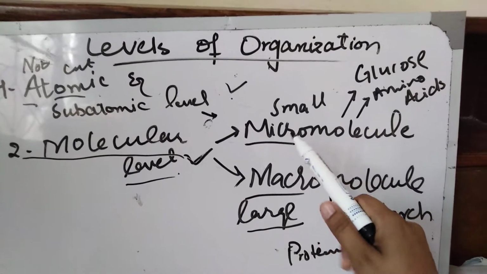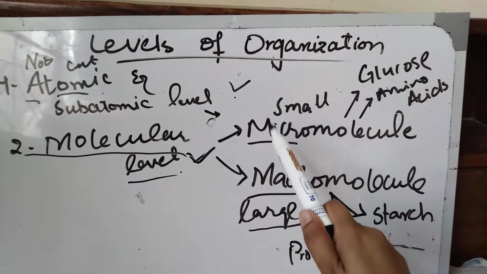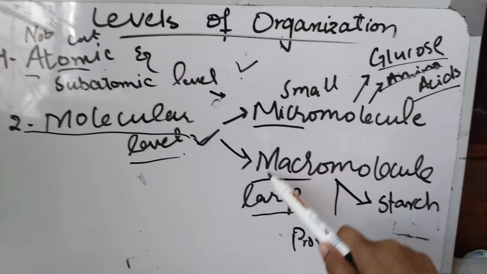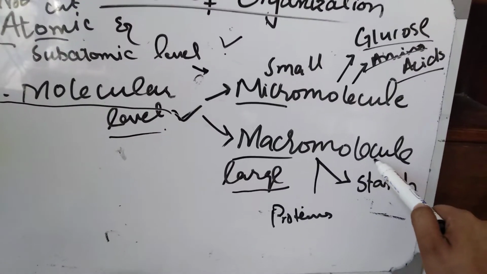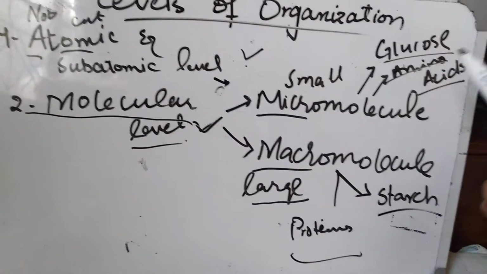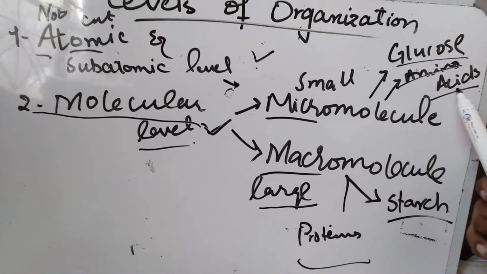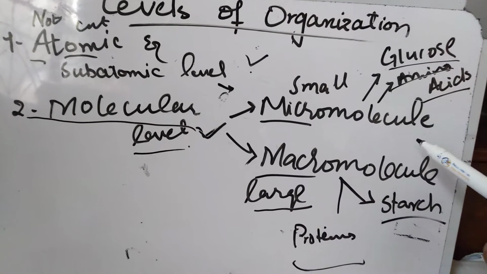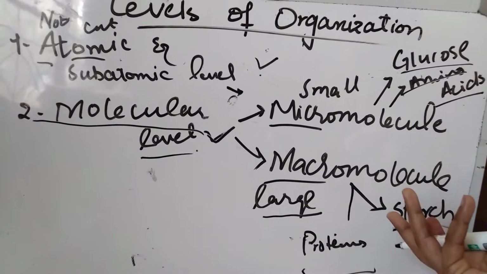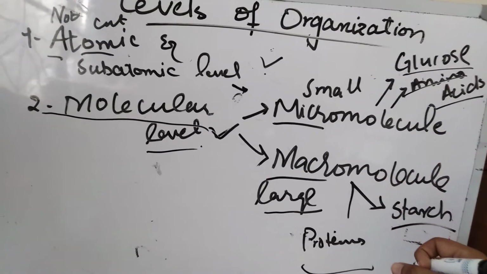When we discuss micromolecules, we take the example of glucose and amino acids. While moving towards macromolecules, we have proteins and starch. These have high molecular weight and those have low molecular weight. Besides this, they also come together to form conjugated molecules.